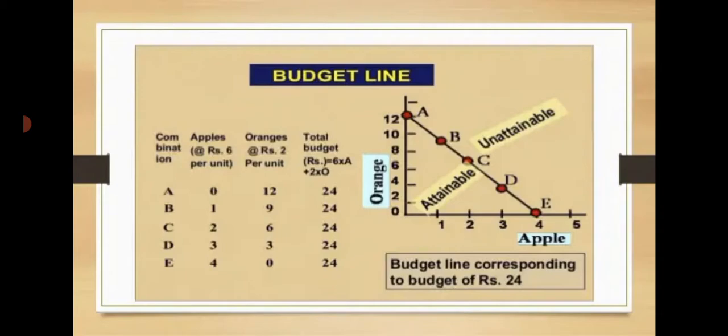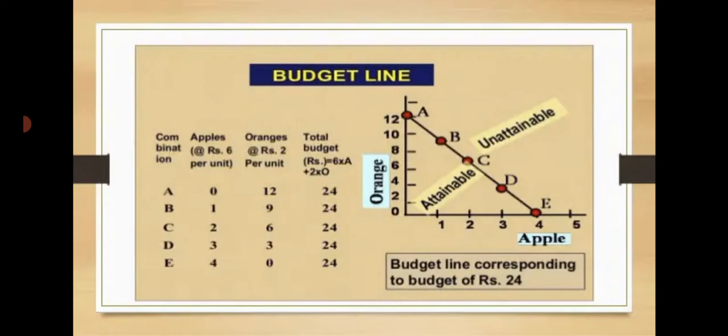Budget line is a line that separates attainable combinations, also called the feasible combinations, from non-attainable, non-feasible combinations. Can a consumer go beyond the budget line? Can he cross the budget line? Certainly not, given his budget and the price of goods 1 and goods 2. Thus, any point beyond the budget line shows the non-attainable and non-feasible combinations.